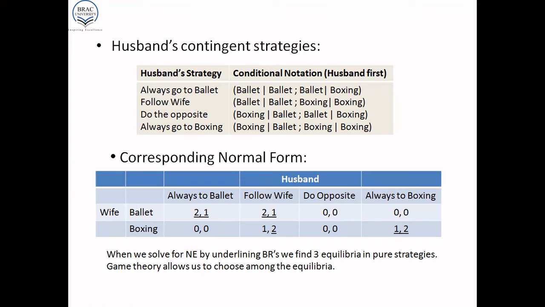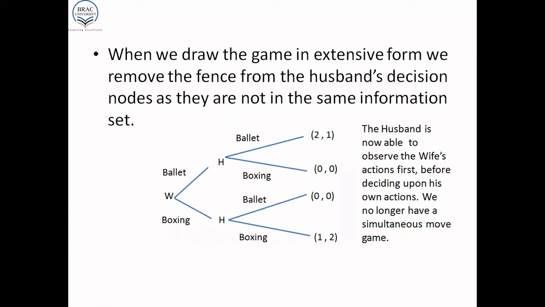Game theory in this instance allows us to choose among the equilibria. So let's draw the game in extensive form. And we simply remove the fence from the husband's decision node. So in the simultaneous move version of this game, there was a fence drawn around the husband's decision nodes in order to indicate that they were in the same information set.